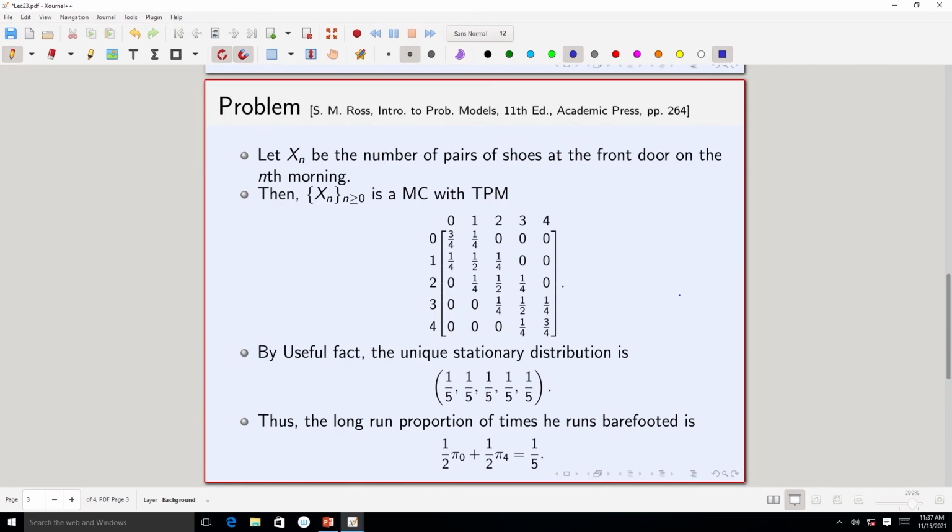Fine. Then xn is a Markov chain with this transition probability matrix. Here I need to explain this a bit. I will explain a few states, others you can do in a similar fashion. Suppose it's the first entry, it says that it goes from 0 to 0 with probability 3 by 4. Why is that? Now, 0 means in the front door, suppose there are no shoes.